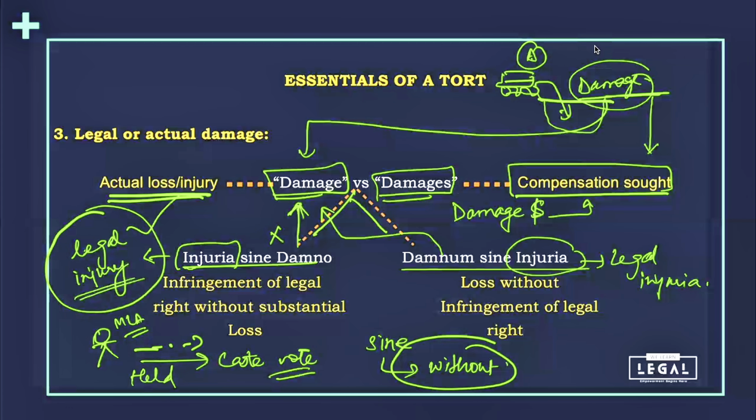On the contrary, just take an example of damnum sine injuria. The most famous case for this is, कि एक बार एक स्कूल होता है. So there was a school, please pardon me for the drawing, okay? So this was school number A. Right? So it was doing very good and there was no competition around, and this school was getting all the admissions of the nearby students, right? Now, another school that came in competition opened one more school, school B, just opposite to school number A.